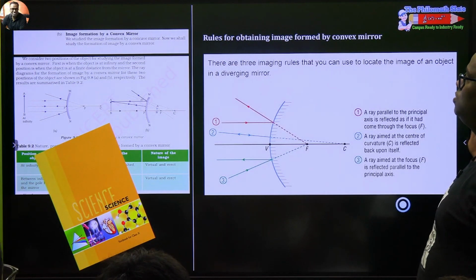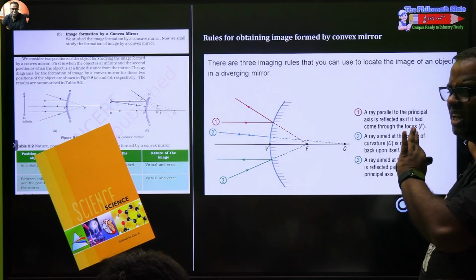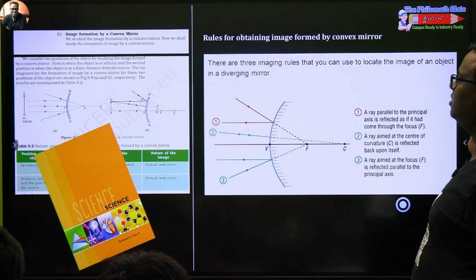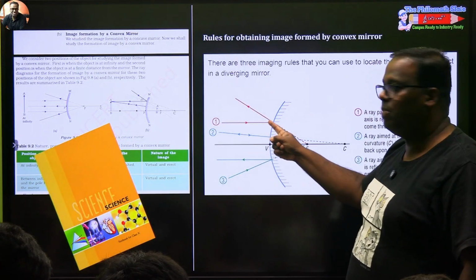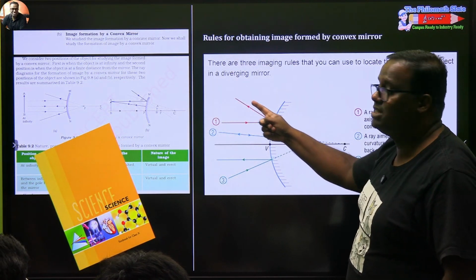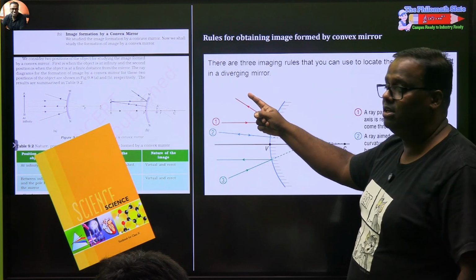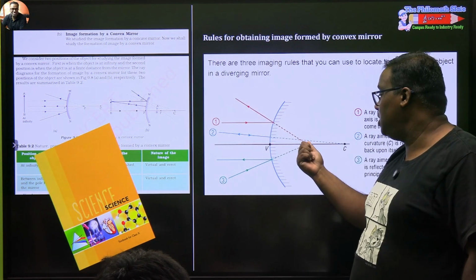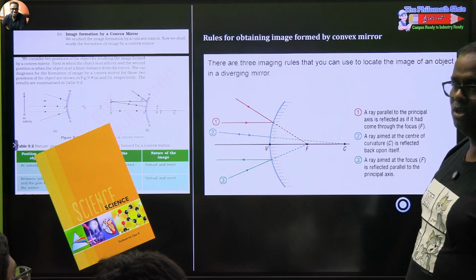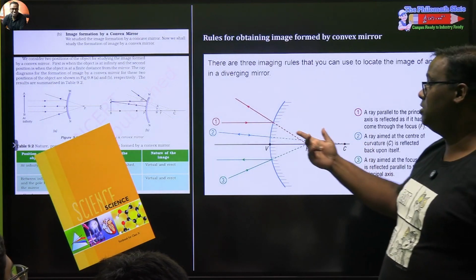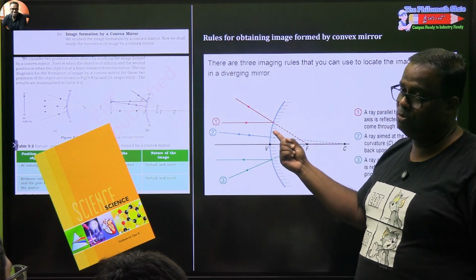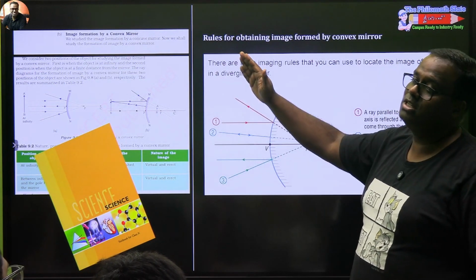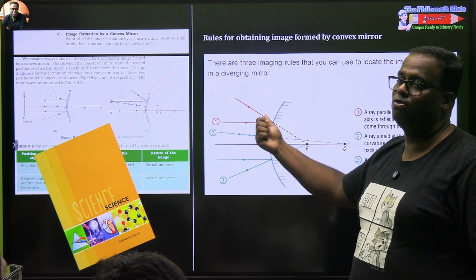Next, rules for obtaining images by a convex mirror. Now this is a very rare case problem that comes. There are 3 imaging rules. If a ray of light is coming parallel to the principal axis, it is diverged in such a way that it appears to diverge out from the focus. Have you understood? This one is reversed, but it becomes a problem to make sense of it. A ray of light which is parallel to the principal axis is diverged in such a manner that it appears to diverge out from the focus.